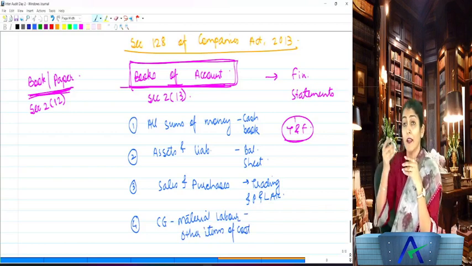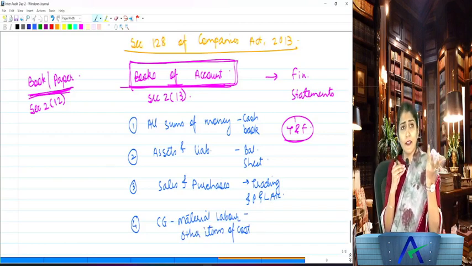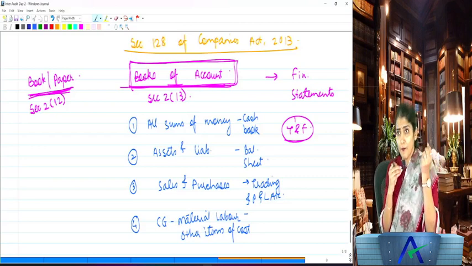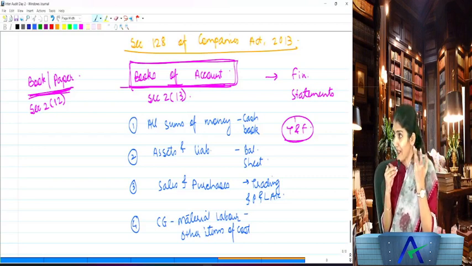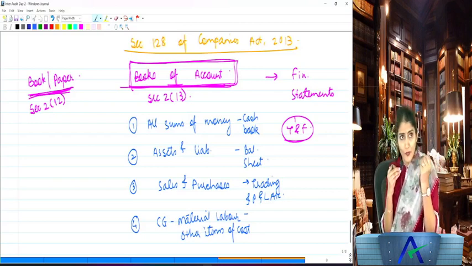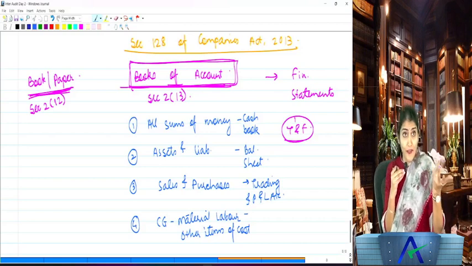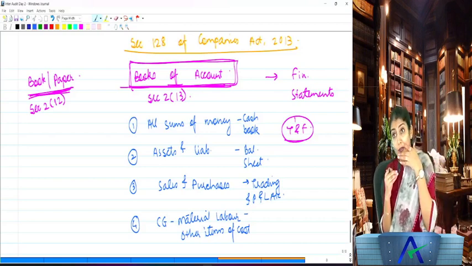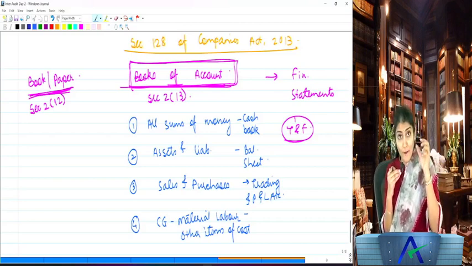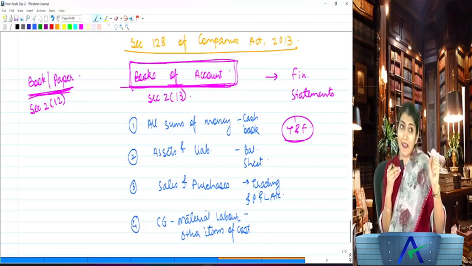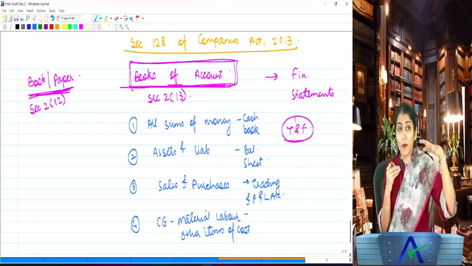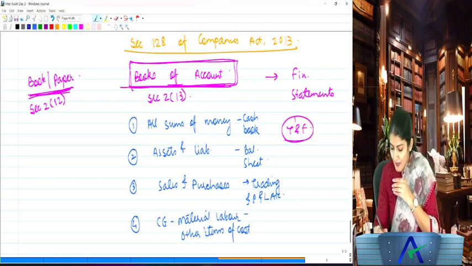Every company, like Infosys, do they have any inventory with them? No, Infosys is a software company. But Tata Motors, do they have inventory with them? Yes. So now the central government will prescribe which companies need to include the cost records in their books of account, right? So the fourth books of account which you have over there is the cost records.